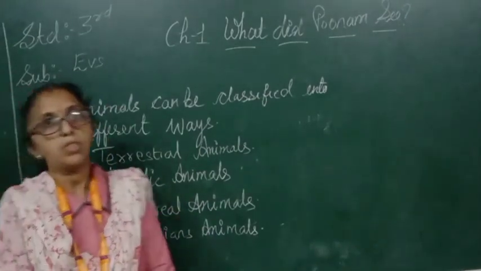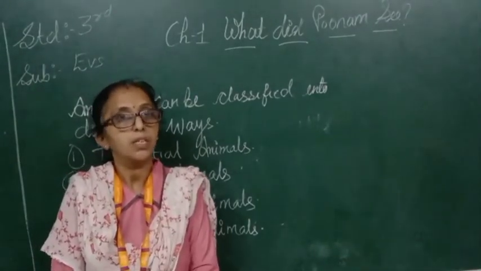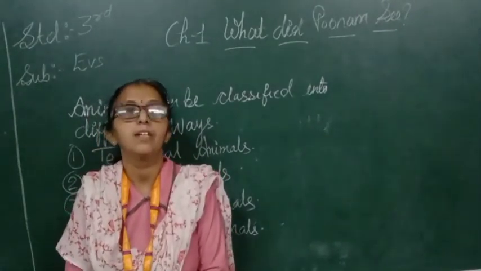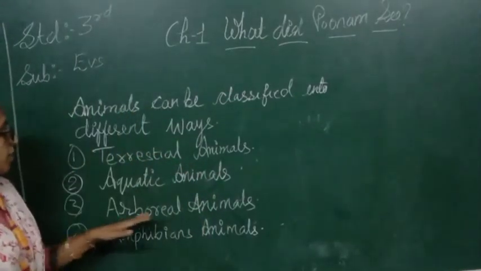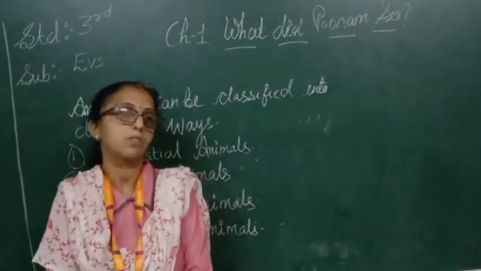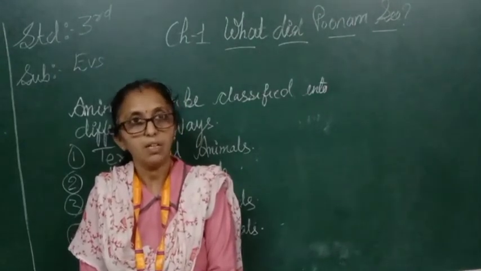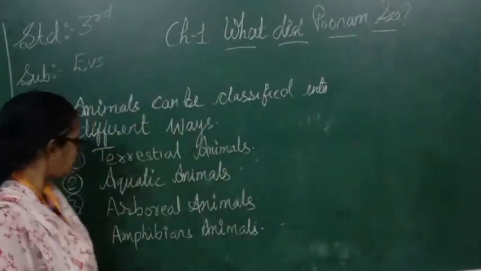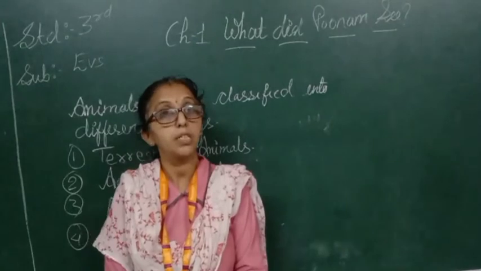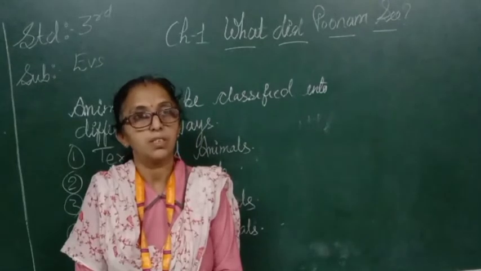In the same way, second is aquatic animals. Aquatic animals means those animals who live in water like fish, shark, dolphin, octopus. These all are called aquatic animals. Third is arboreal animals, those who live on trees, like monkey, squirrel. Clear? Fourth is amphibian animals. Amphibian animals are animals who live both on land and in water, like frog, turtle.